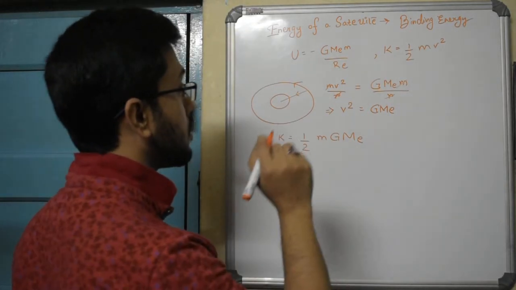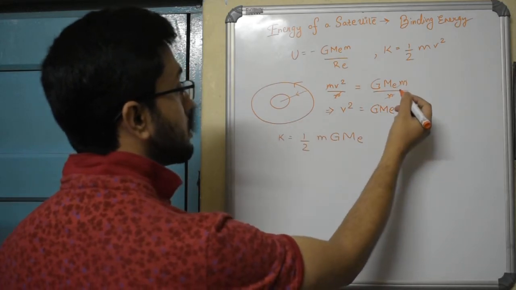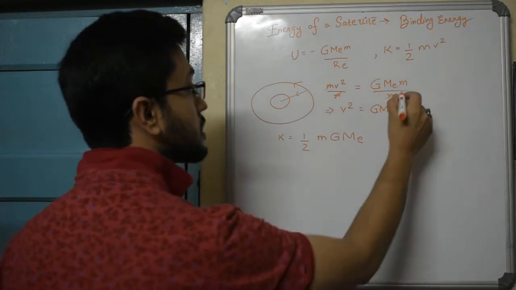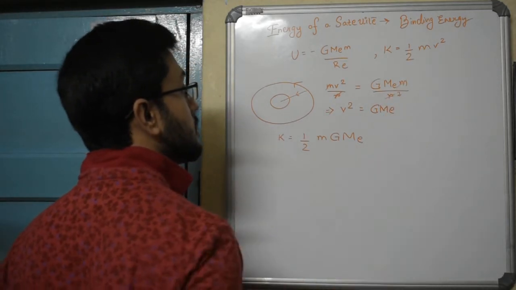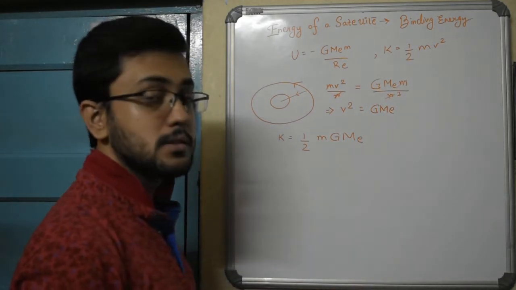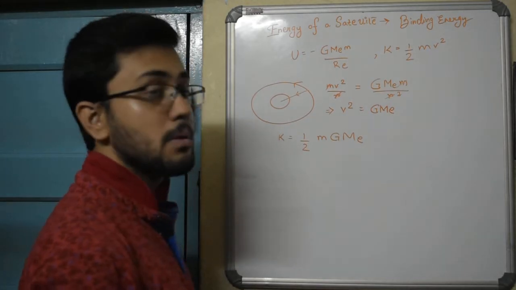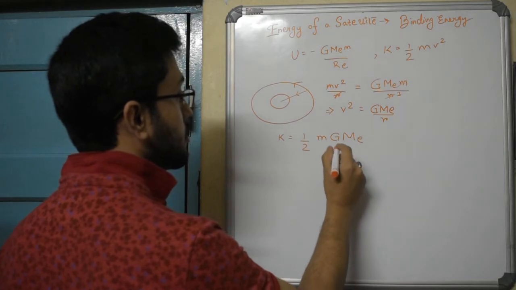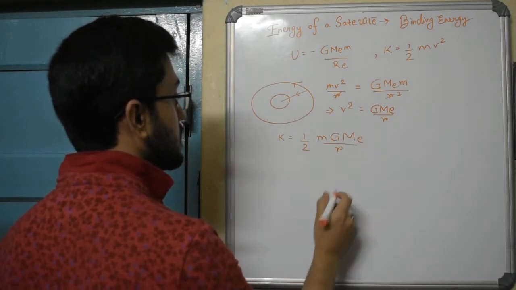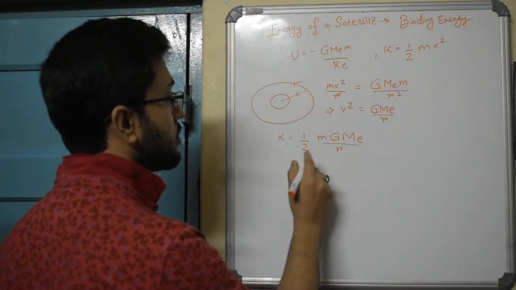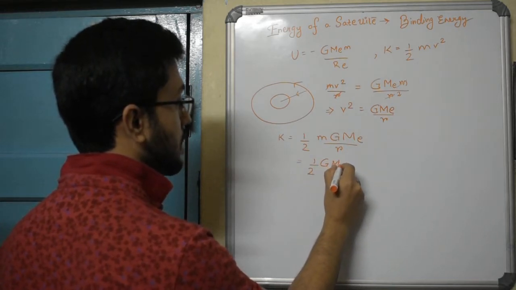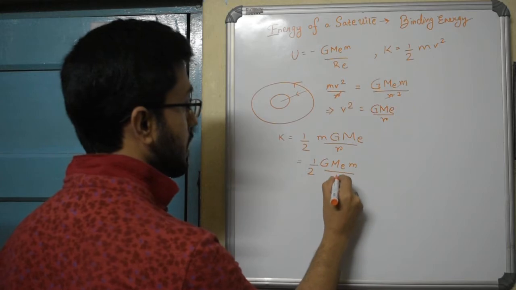But sorry, I made a mistake here, because remember that the gravitational force of attraction is an inverse square law, so we have the second power of the distance, it is GMm by r squared. So one r will remain here, and therefore we will put that r here. So kinetic energy is equal to half, let me write it in the proper form, half times gravitational constant times mass of earth times mass of satellite divided by r.